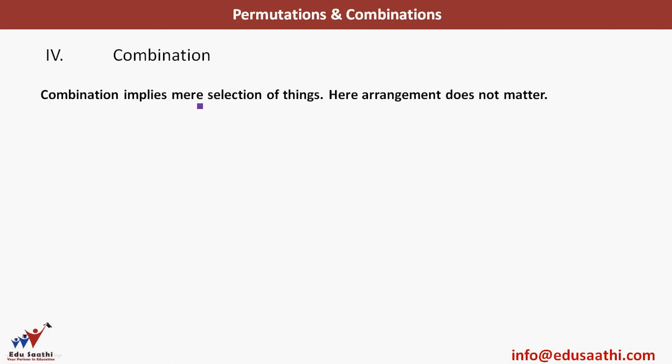As the definition says, combination implies mere selection of things. Here the arrangement does not matter. So it does not matter which thing or which person is coming first and which is coming second. I'll explain with an example so that it is more clear.